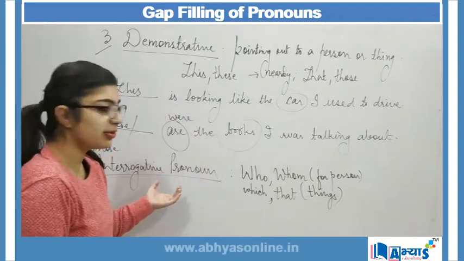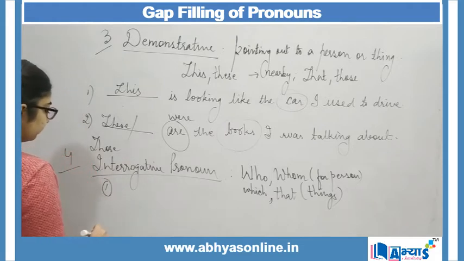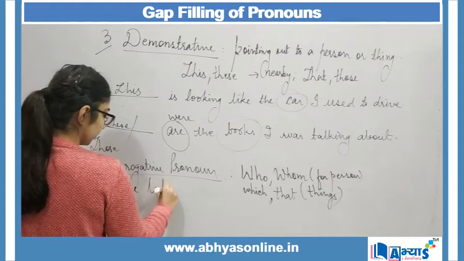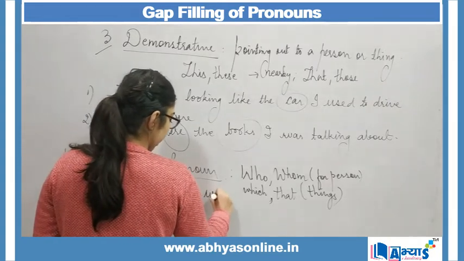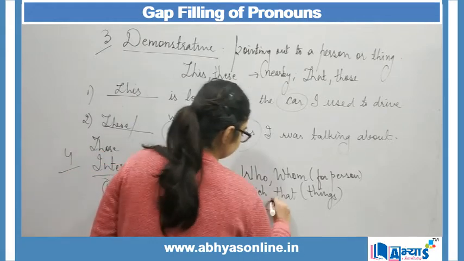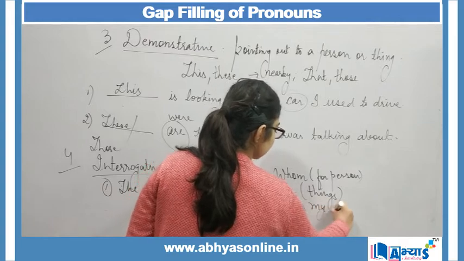So now let us implement these in our sentences. The first sentence can be the lady dash was wearing sari is my sister.